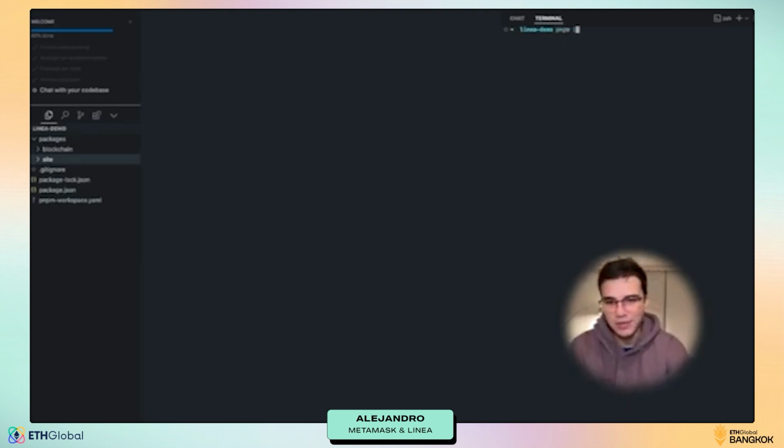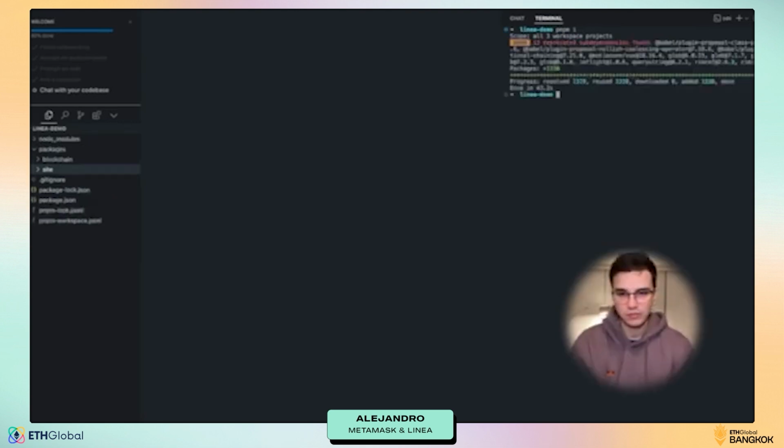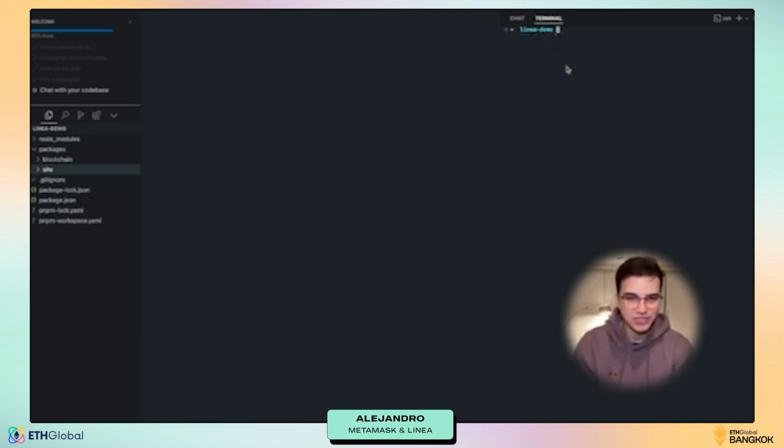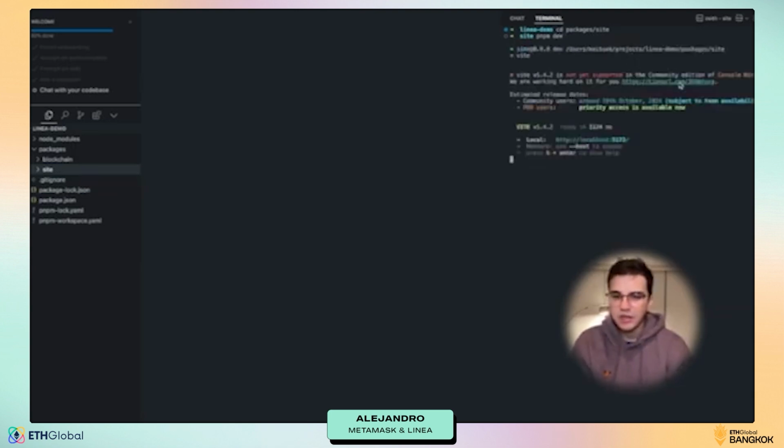So let's run pnpm install from the root, so that way we can install all the dependencies for our project. This will take some time, not too much for using pnpm this time, but let's see. Great, we have our dependencies installed. Let's just check what we have. Let's go to the packages site, and let's run pnpm dev, and let's see what we have right here.